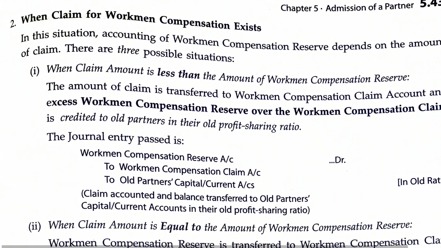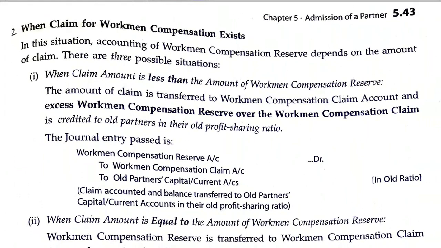When there is a claim, there can be several situations. One situation is if the claim is less than the amount appearing on the liability side of the balance sheet. In that case, the entire amount of the claim will be paid to the worker, and the remaining amount will be transferred to old partners in the old profit sharing ratio.